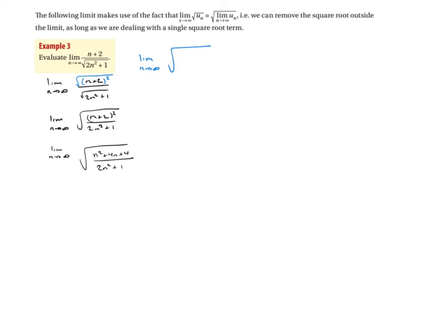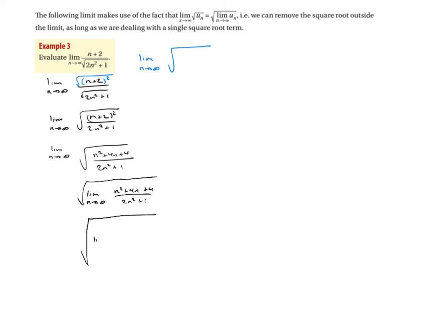Now what we can do next is take this limit here, and using one of the laws that we had on the slide previously, we can put it inside of here. That's absolutely fine. It doesn't matter if we have it outside or inside. So what I now have is a big square root, not a very good one, with the limit as n heads off to infinity of n squared plus 4n plus 4 all over 2n squared plus 1. And now we're going to divide by the highest power, which is n squared, so it's going to be quite a big one now. So let's just draw it.